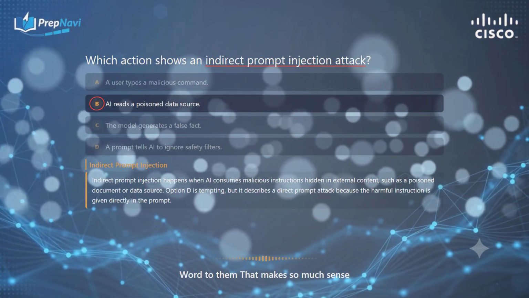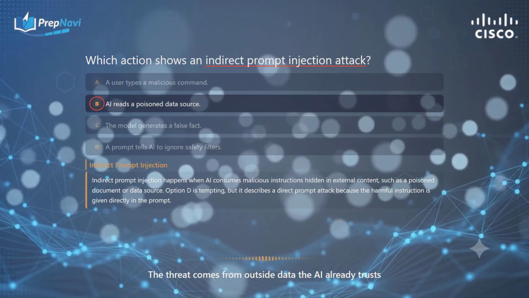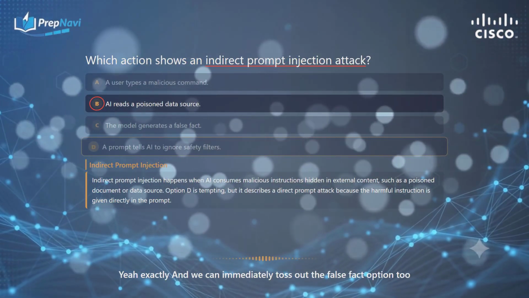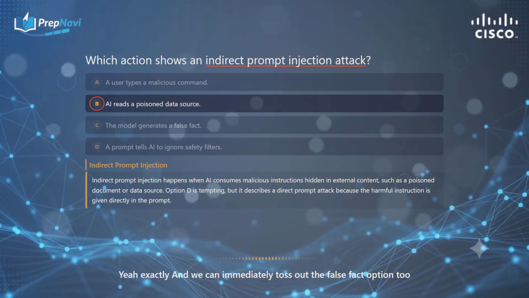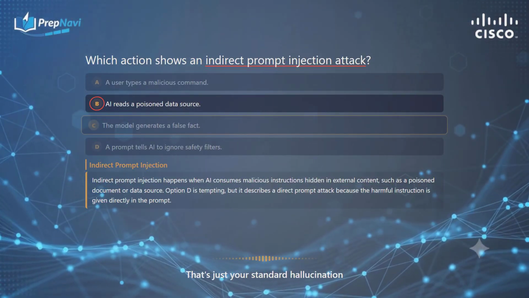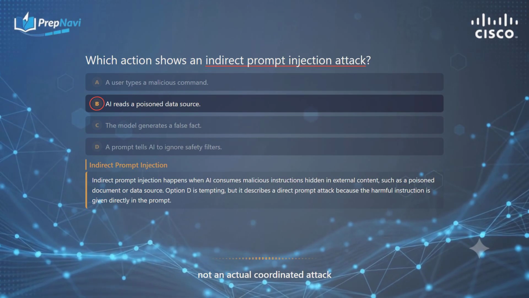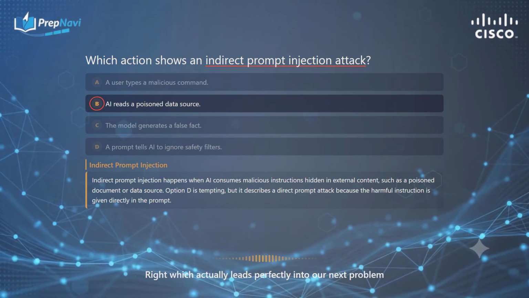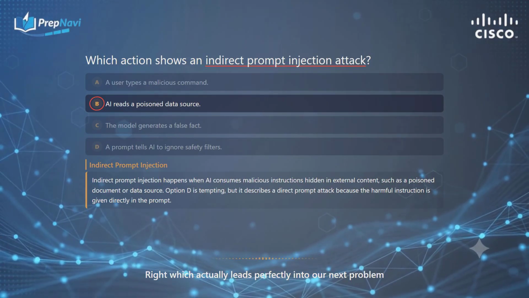That makes so much sense. The threat comes from outside data the AI already trusts. Yeah, exactly. And we can immediately toss out the false fact option, too. That's just your standard hallucination, not an actual coordinated attack. Right, which actually leads perfectly into our next problem.